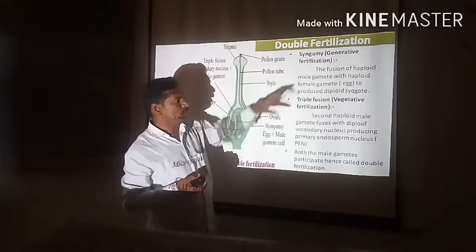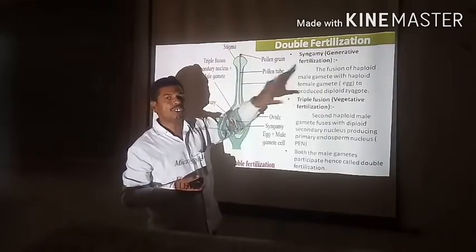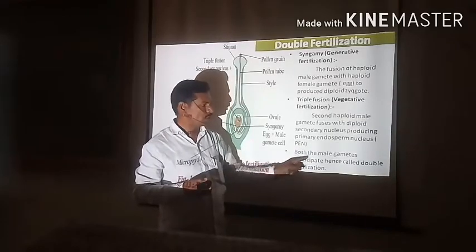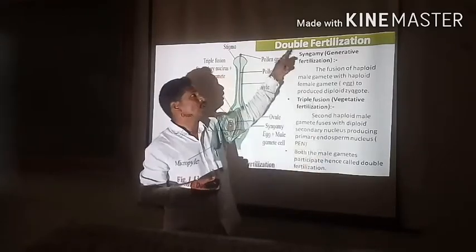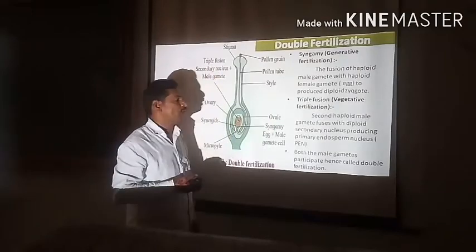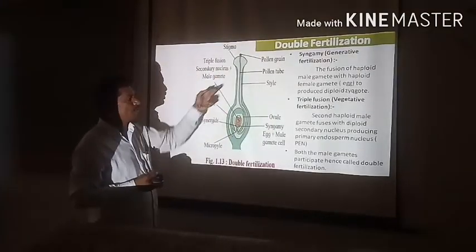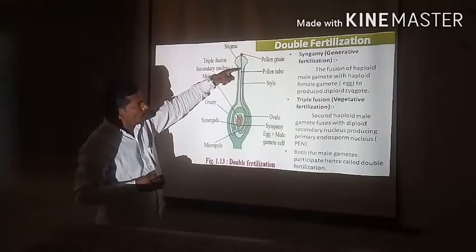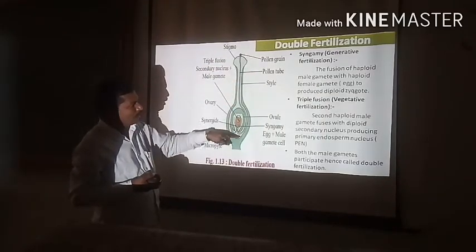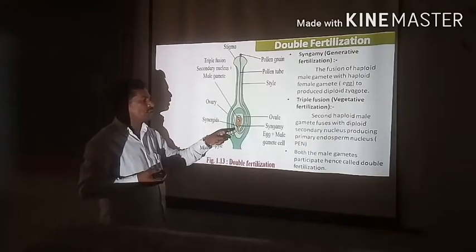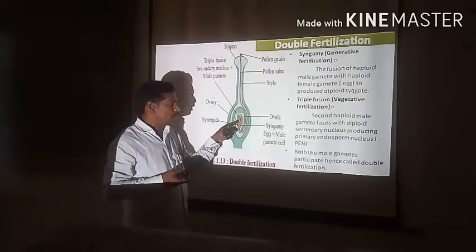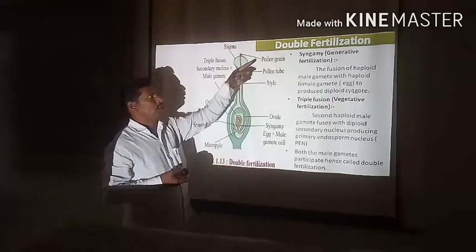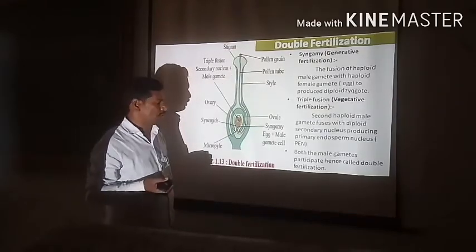Hence, in this way, with the help of these two processes, the two specific male gametes, that is, both the male gametes, are participating in the process of fertilization. The event is said to be double fertilization. See here with the help of the picture. Here, when a pollen tube enters like this, two non-motile male gametes are coming in this position. And here there is a diploid secondary nucleus. Both the male gametes are utilized in the process said to be double fertilization.